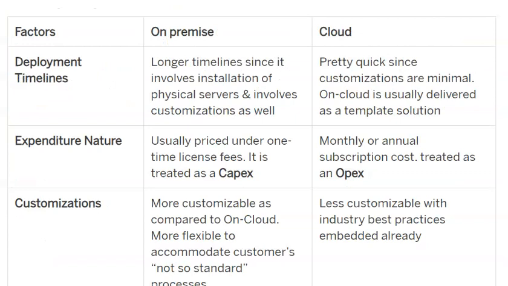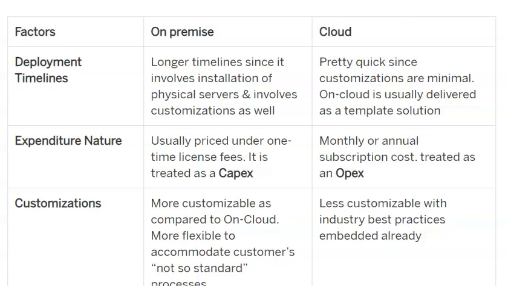Let's consider the major factors. The first consideration is the deployment timeline. What would be the deployment timeline for on-premise? On-premise has a longer timeline since it involves installation of physical servers and also involves customizations. Whereas in cloud, it is pretty quick since the customizations are minimal. Cloud is usually delivered as a template solution.